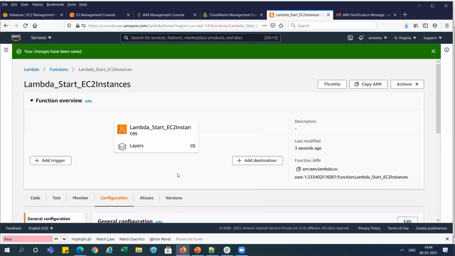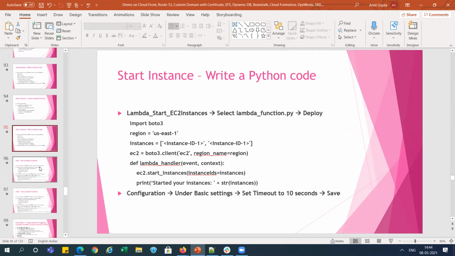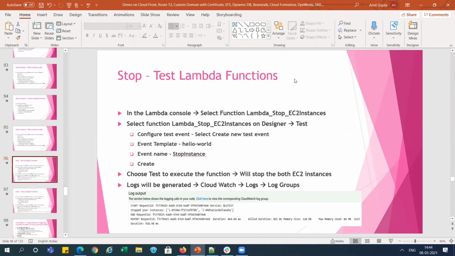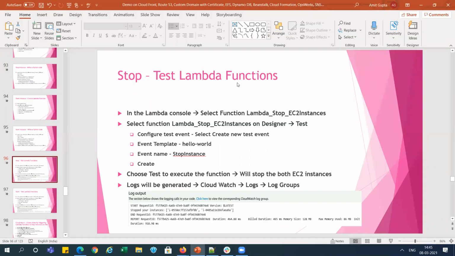So we have done this in the PPT. Let me modify it also. Okay, so this we have done. And now we need to test the Lambda function, whether it is working or not. So let me check that our instances are ready. Let me refresh it. You can see both our instances are running. So first we will test the stop function, so that the instance gets stopped.